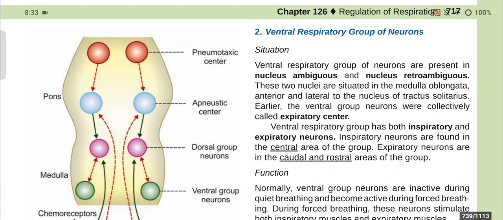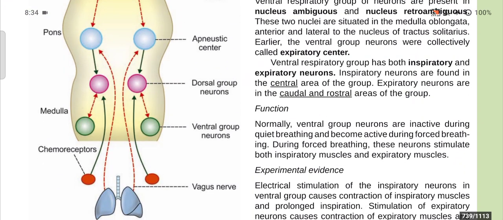Now, inspiratory neurons are found in the central area of this group, but the expiratory neurons are found in the caudal and rostral areas of this group. So, if someone asks you where the inspiratory neurons of the ventral respiratory group of neurons are present, you can say that they are present in the central area of this group. But the expiratory neurons are present in the caudal and the rostral areas of this group.